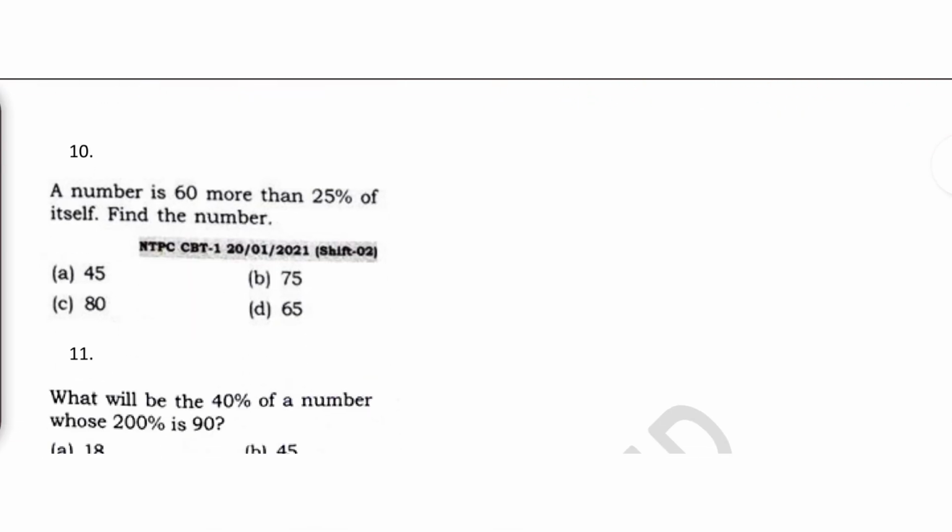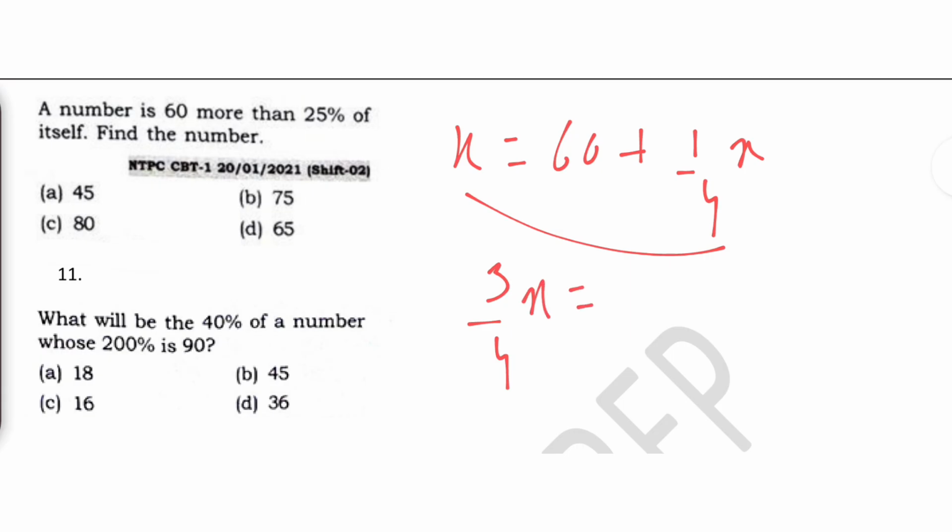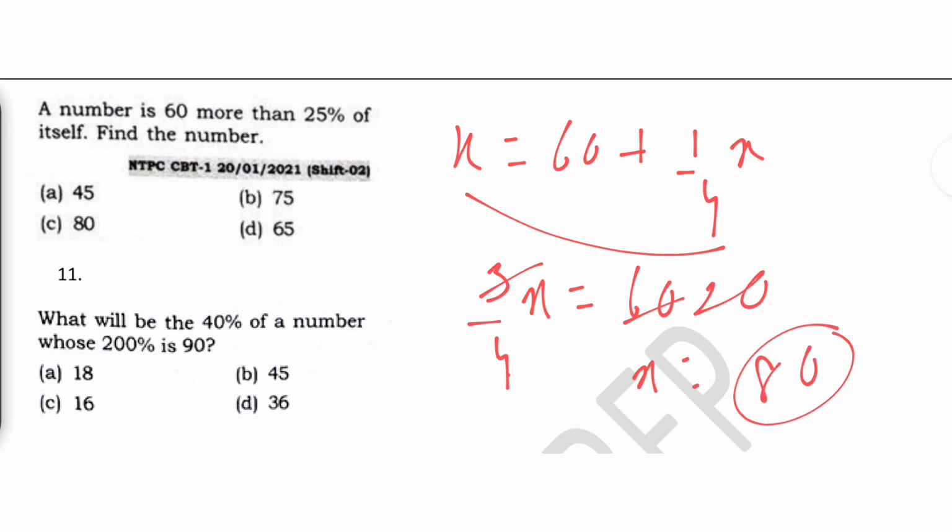Okay, a number is 60 more than 25% of itself. Again, I will show you two approaches over here. One is the standard normal approach, where most of the guys would be doing. See, there is a number, we consider this number as x. It is nothing but 60 more than 25% of the number itself. What is 25%? It is 1 by 4 of the number itself, that is x. So we get 3 by 4x is 60. So x is nothing but 4 into 20, which is 80. So the answer is 80.